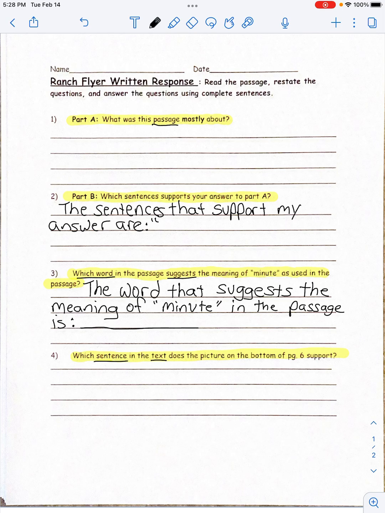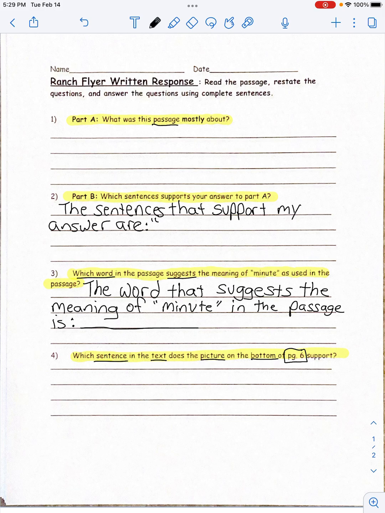Does the picture on the bottom of page 6, right? So what I would do is go back into your close reading book and look back at that picture and think about what's going on there. Is there a sentence in the passage that really talks about what's happening in that picture, or what is describing that picture? That's the sentence you want to pick.